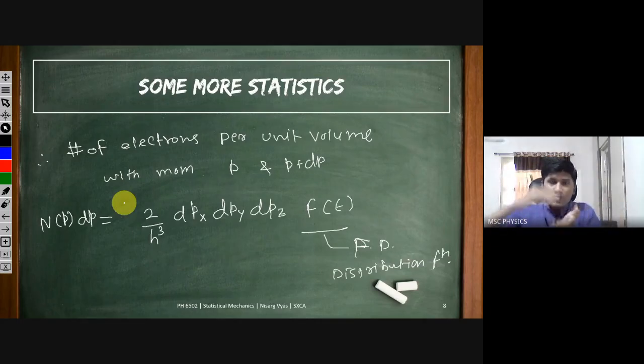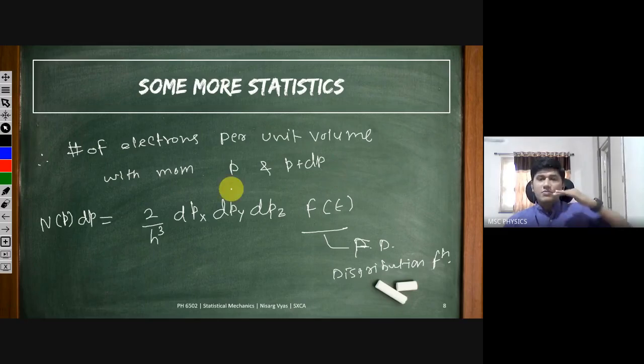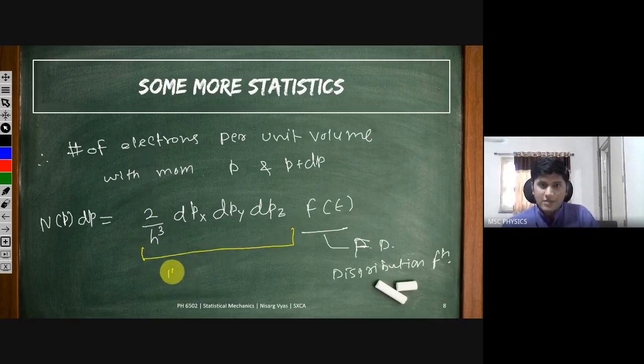They will try to distribute themselves in those states according to some distribution function, and the number of electrons per unit volume with momentum this much is also governed by this distribution function. The number of states available is given by this number.